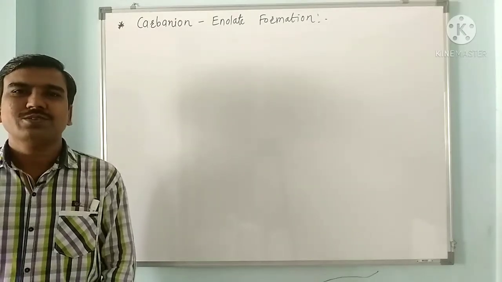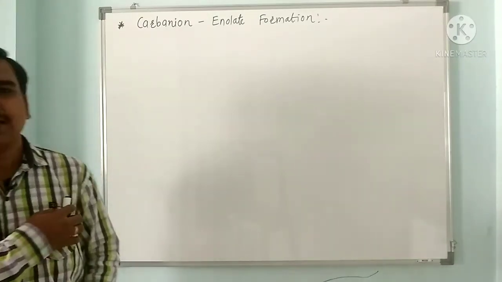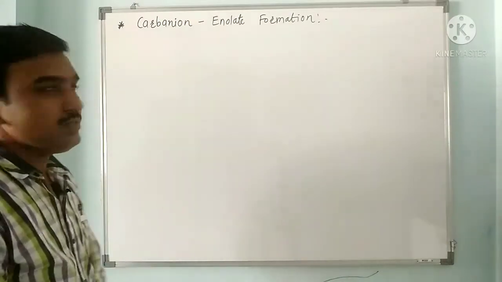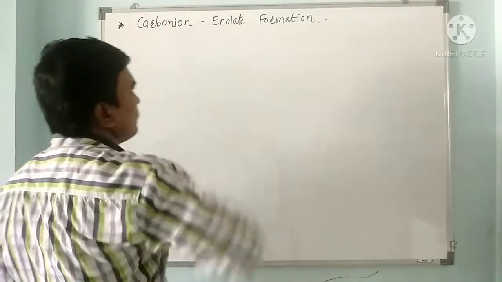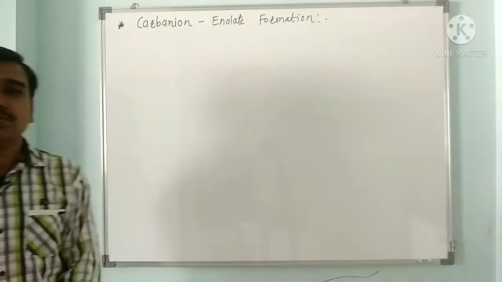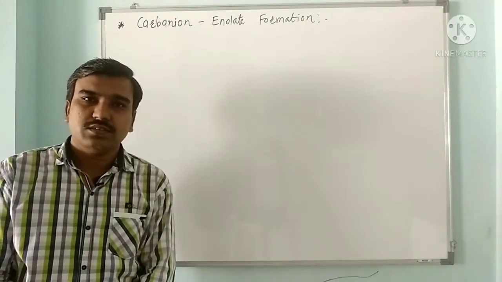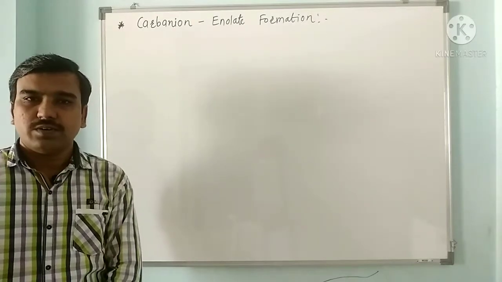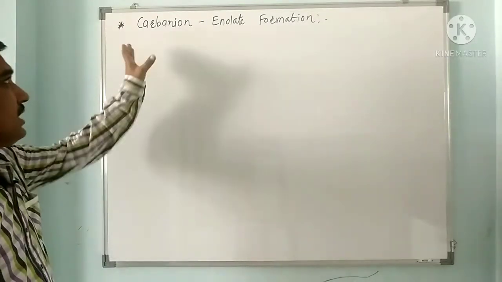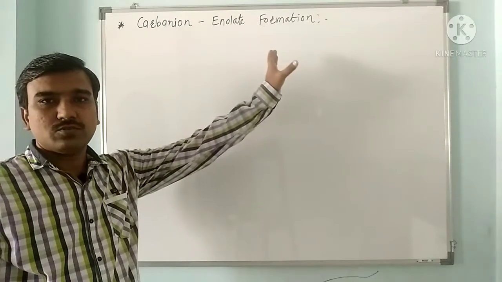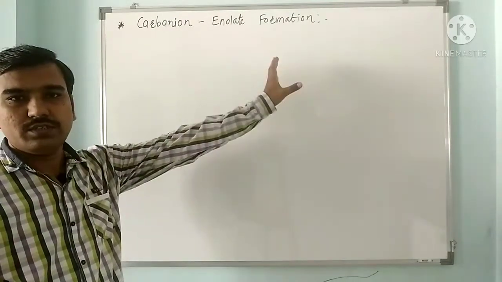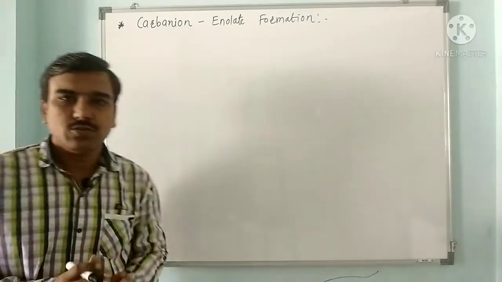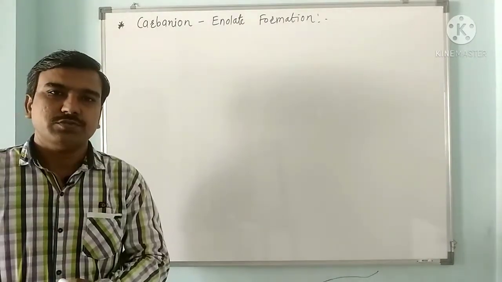Hello friends, today we are going to discuss carbanion and enolate. A carbanion is a negatively charged carbon, and in an enolate the oxygen has the negative charge and the carbon has a double bond with the adjacent alpha carbon. Here the carbanion undergoes resonance and gives enolate. Today we will see carbanion and enolate formation from organic compounds.